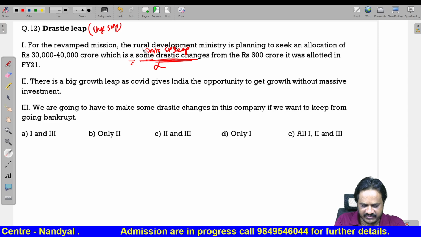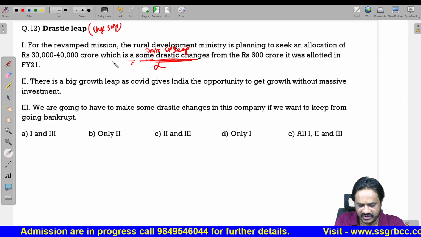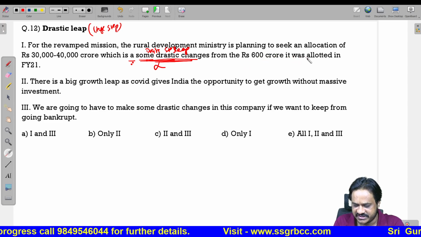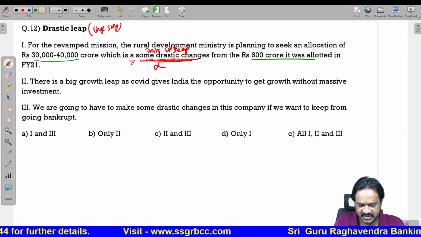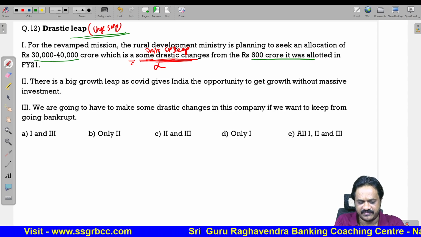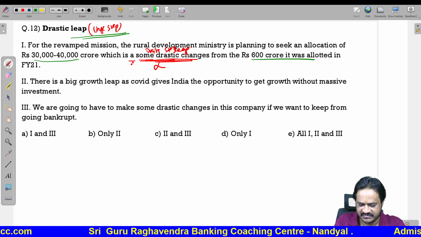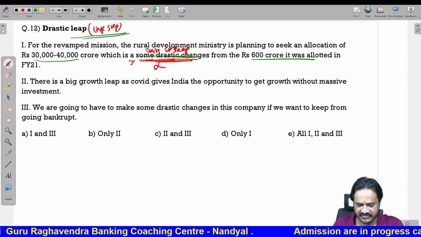For the revamped mission, the Rural Development Ministry is planning to seek an allocation of 30 to 40,000 crore, which is a drastic leap from the rupees 600 crore. Previously, the government was allotting 600 crore. Now it is planning to allot 30 to 40,000 crores, which is a very huge step or huge change taken by the government. So, which is a drastic step. Some drastic change is not correct. So here we are having the error.